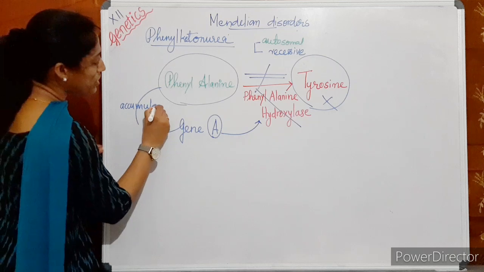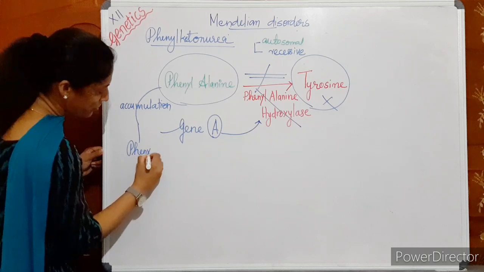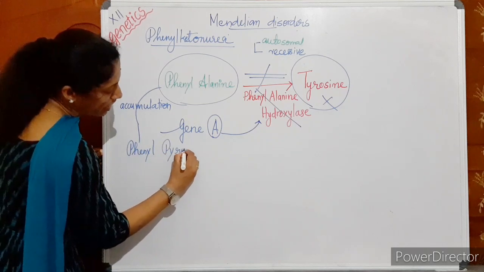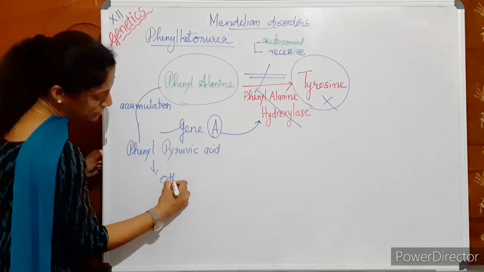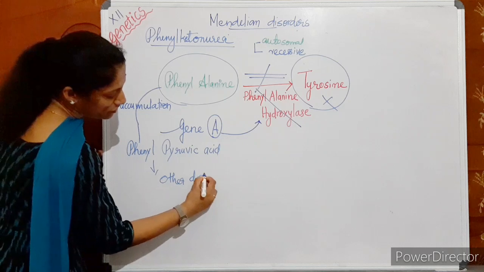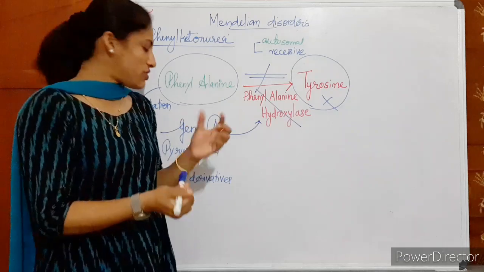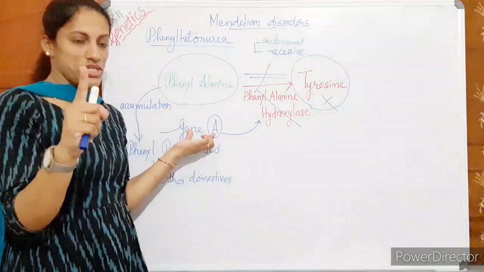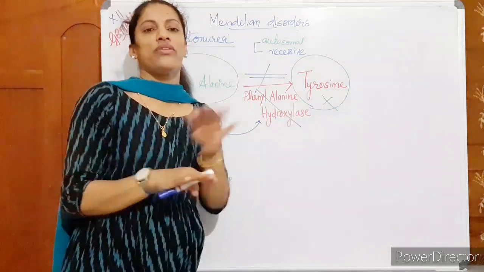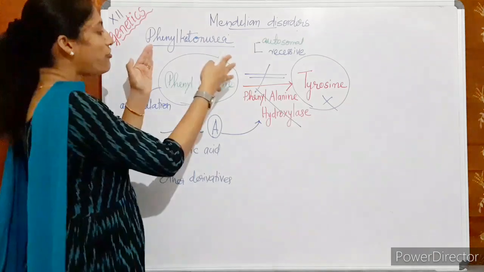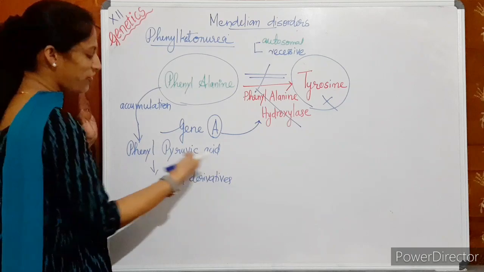Moreover, it is converted to other forms. Phenylpyruvic acid can be formed from this. Through another pathway, it forms phenylpyruvic acid. Also, other derivatives are formed. Phenylalanine's own derivatives are formed, not tyrosine. So understand the process. Due to one gene mutation, one enzyme is not produced. So phenylalanine to tyrosine conversion is blocked. As a result, phenylalanine accumulates in the body and is converted to its own derivatives like phenylpyruvic acid and other forms.